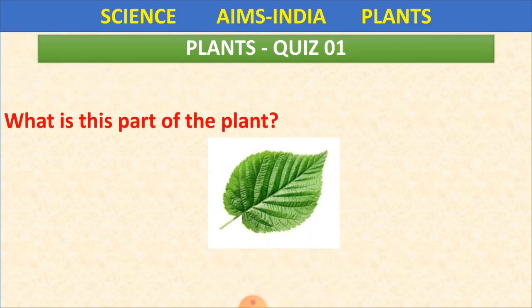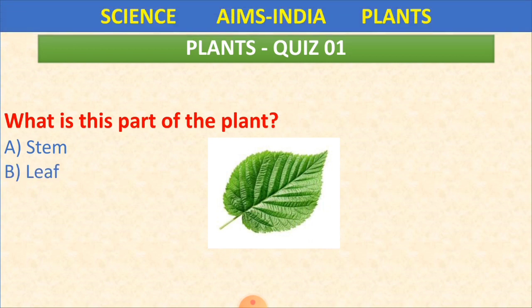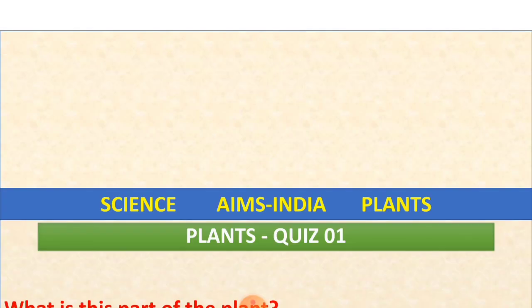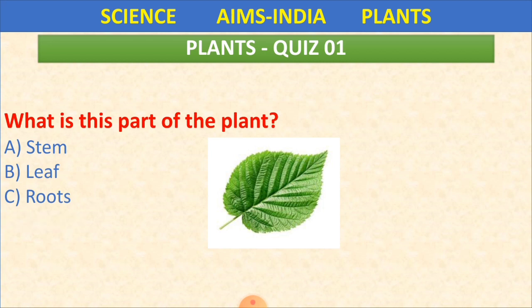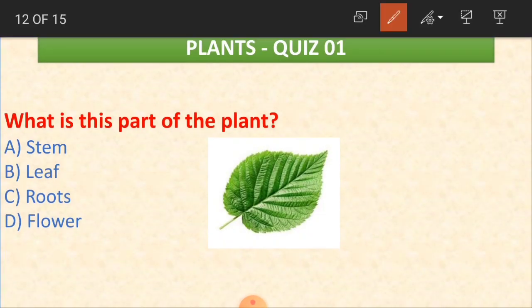So another one. What is this part of the plant? Green in color. Very easy to answer. Yes, this is a leaf.